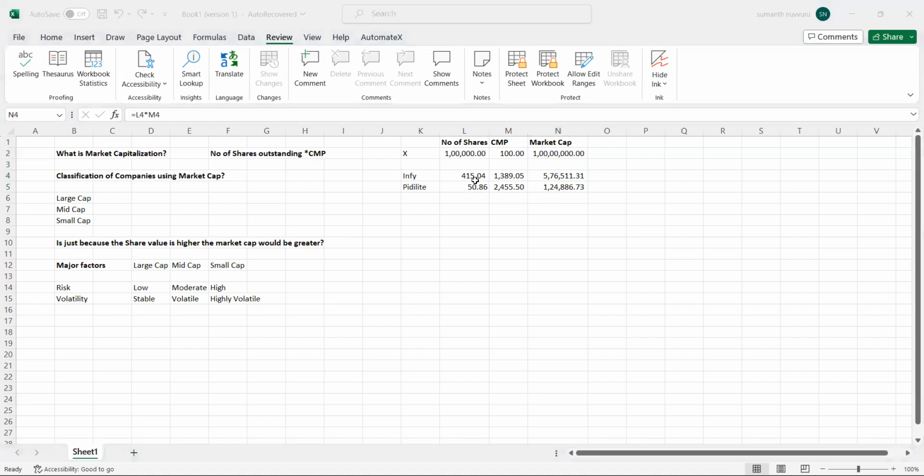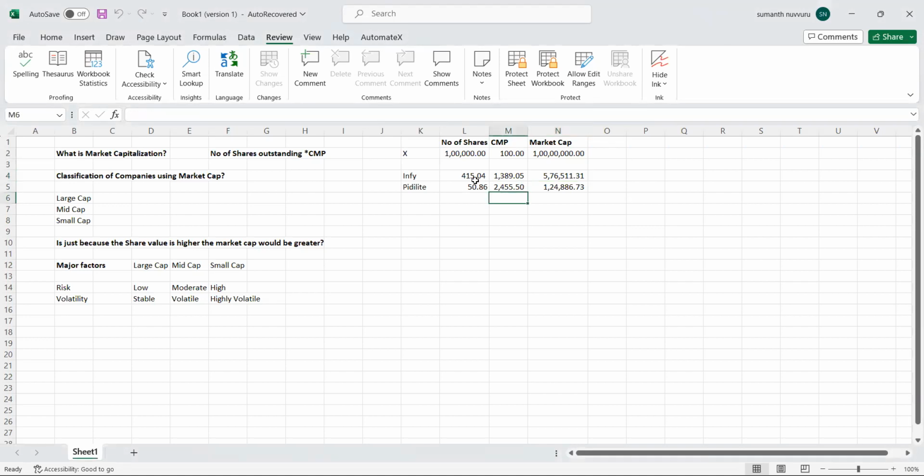You can see there was a variation with this number, and the variation is minute. The reason is that the number of shares outstanding is rounded off here, so you can find some normal variation from this figure to the figure on the website.